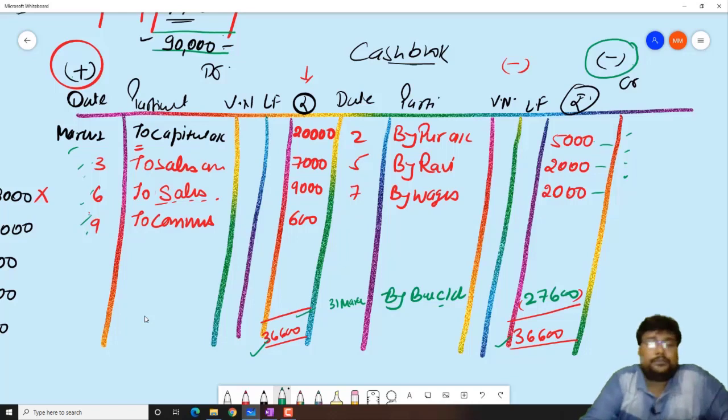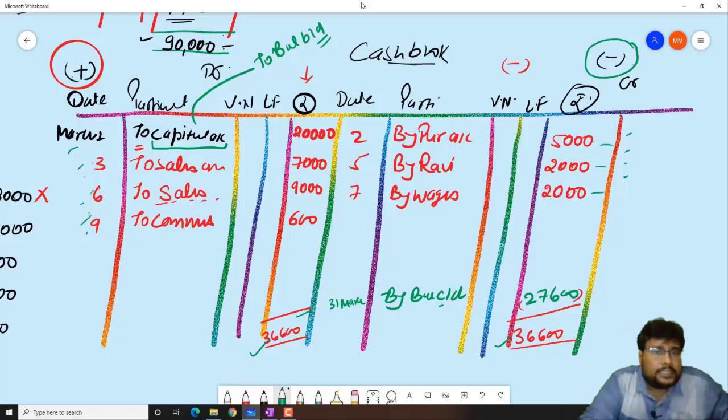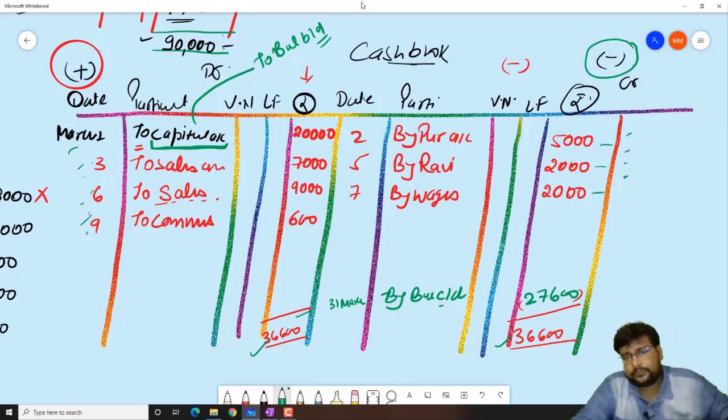So beta, remember this concept also, when we write "to capital" and when we write "to balance b/d". When a business is a new business, when we start the business, this concept is very, very important to understand.